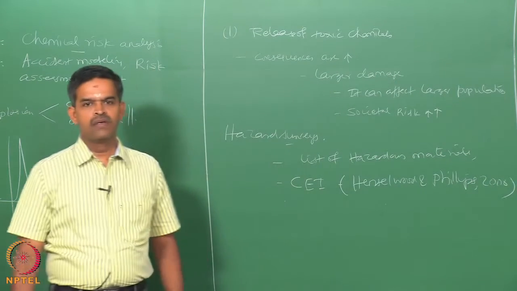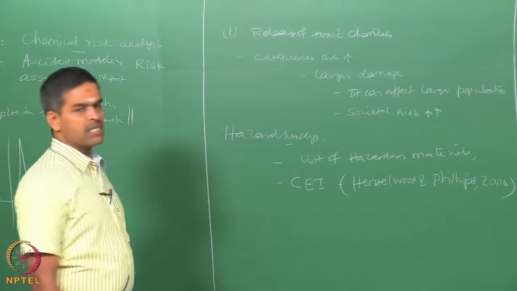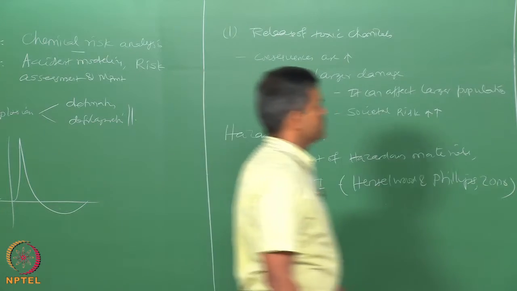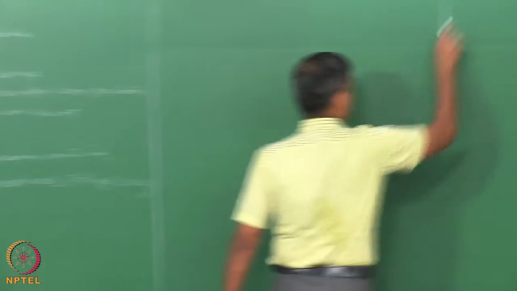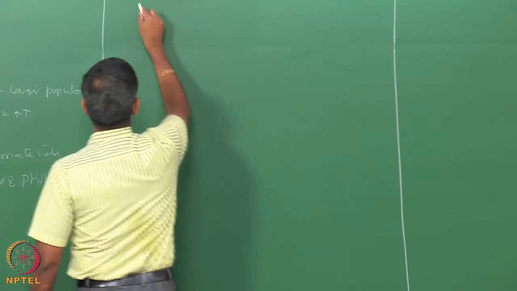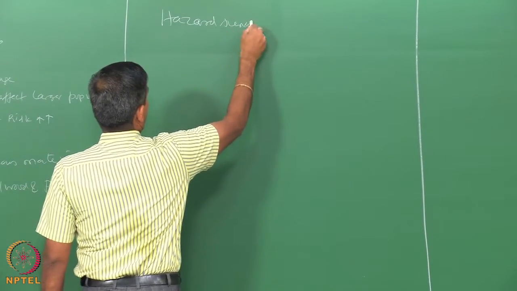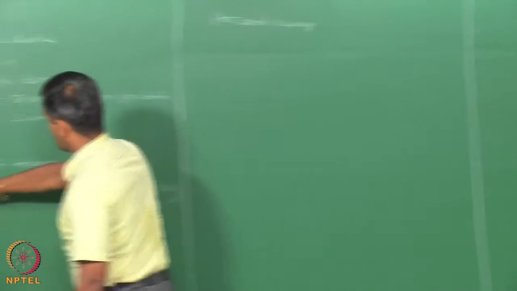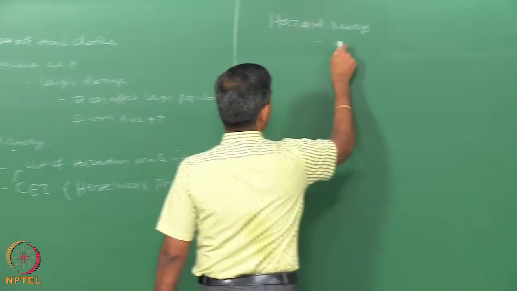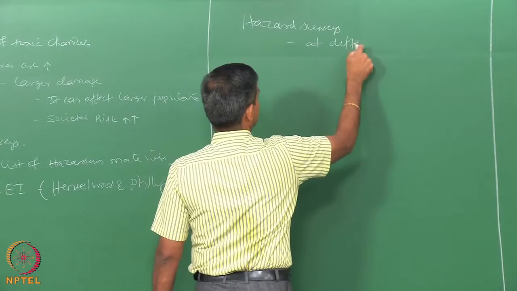2006. Now, hazard surveys, of which chemical exposure index is also a part, can be applied at different stages.